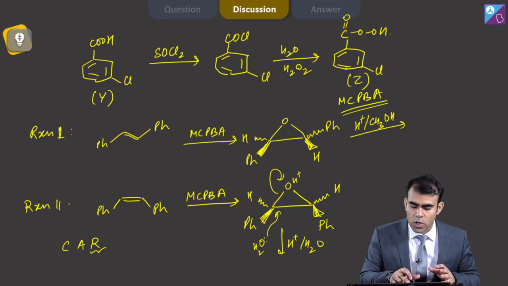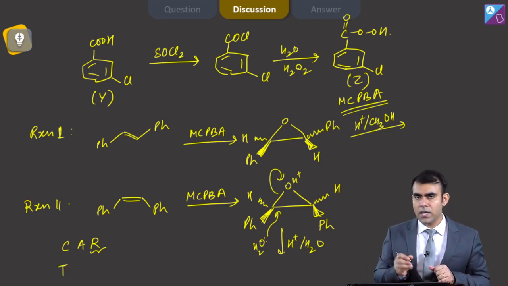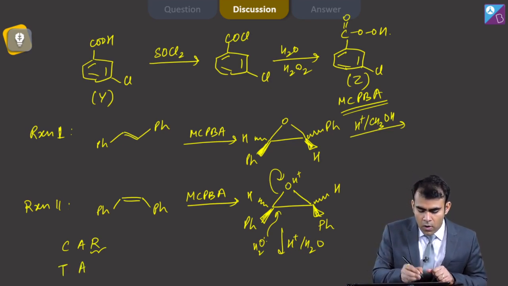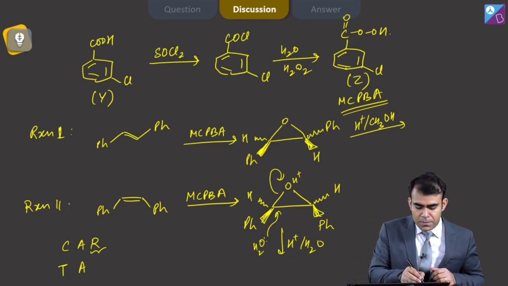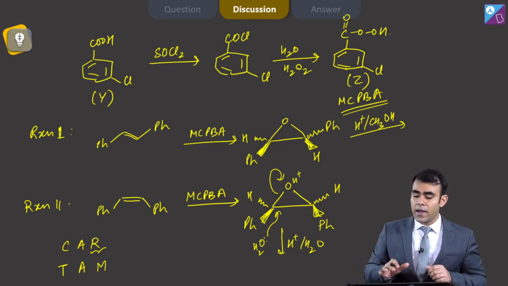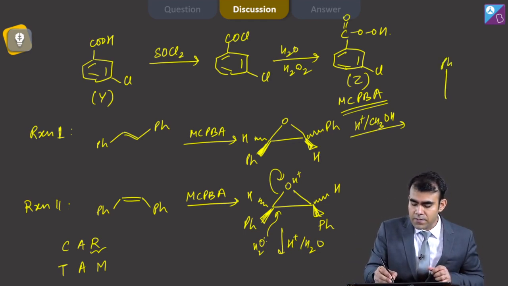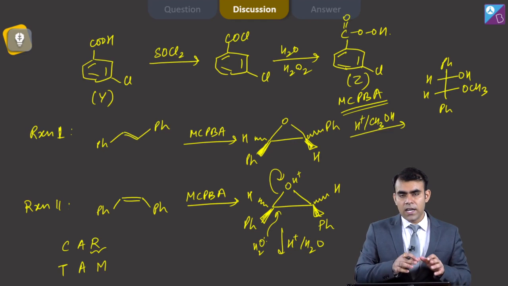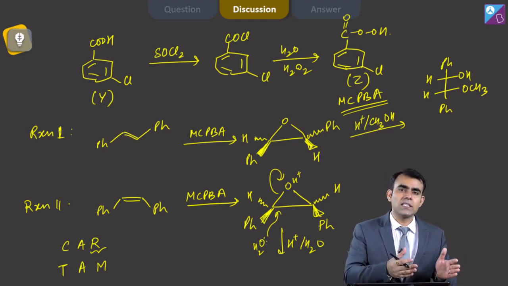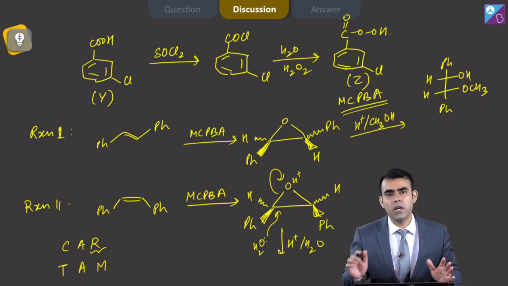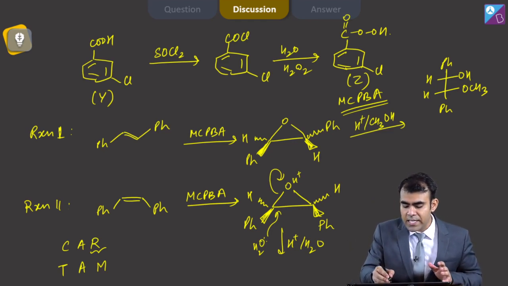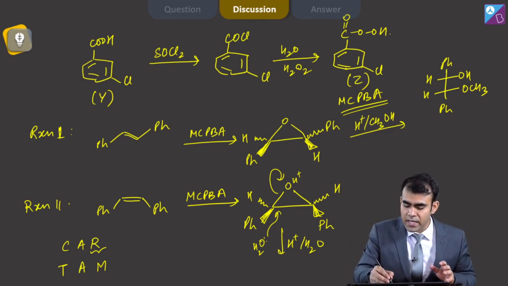Similarly in the first case we have a trans isomer, and trans on anti-addition forms meso-like structures. It is something like this, with OH and OCH3. Generally we think of it as a meso compound and think that only one product is possible. But here there is no plane of symmetry, and because of that here also we will get this compound and its mirror image.